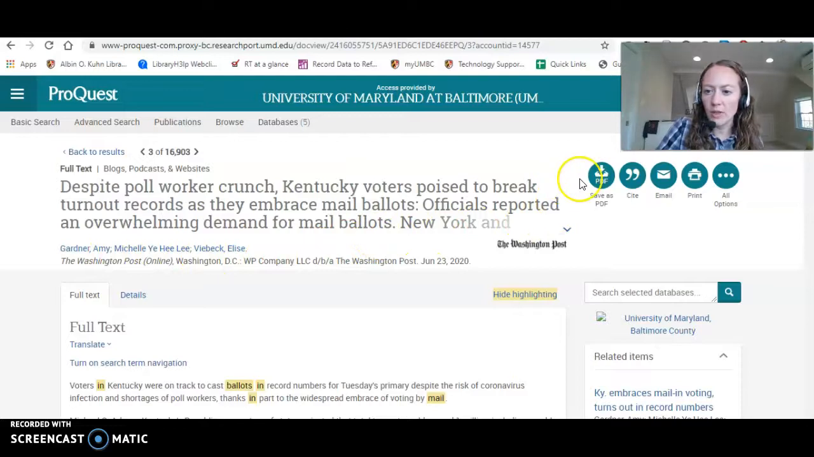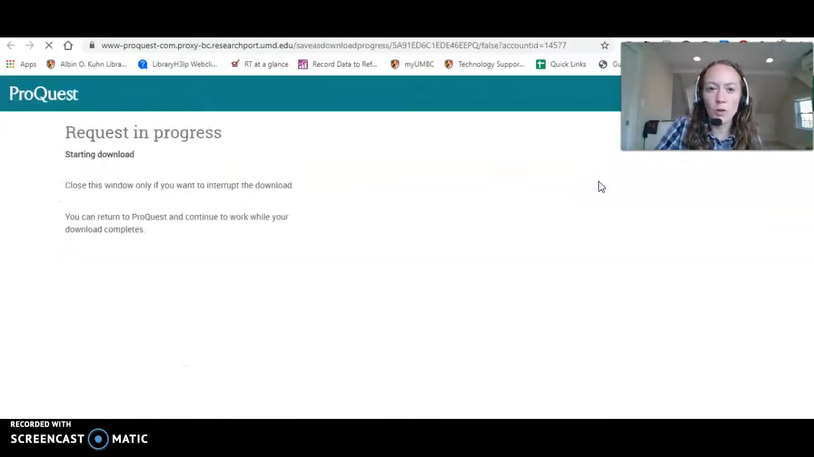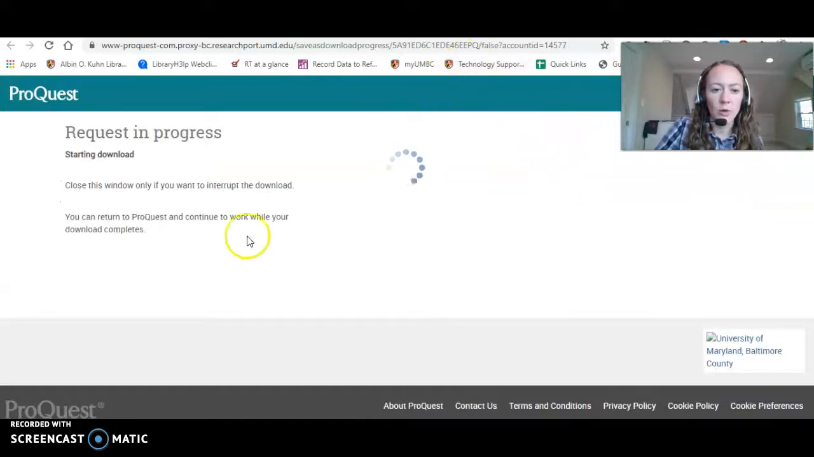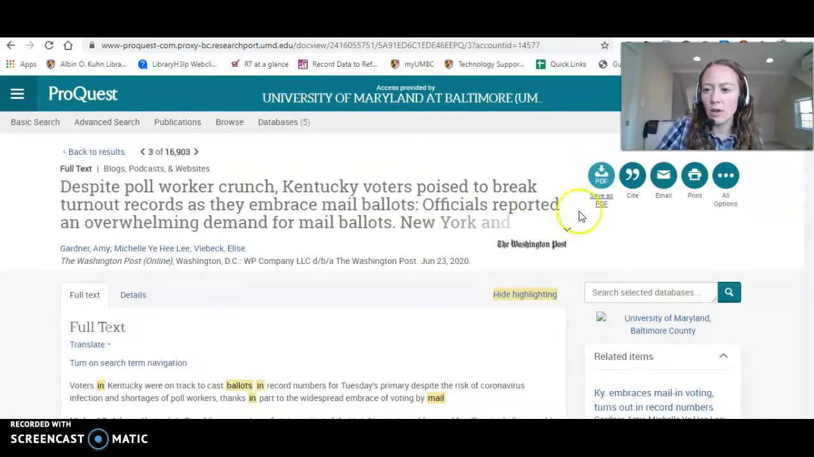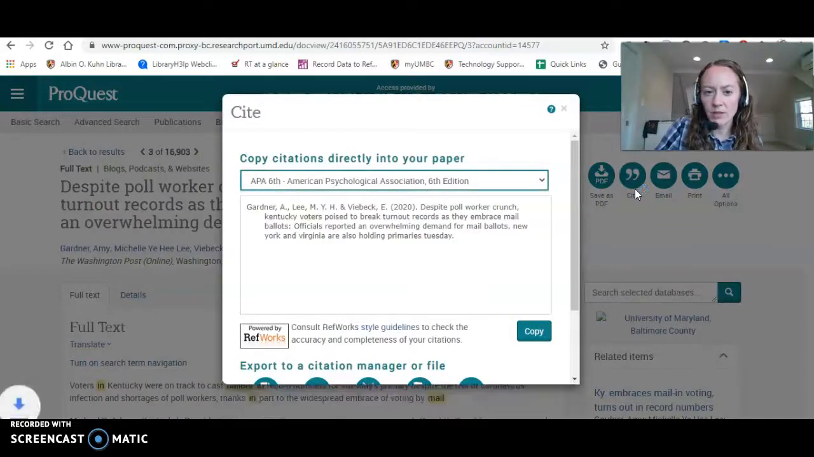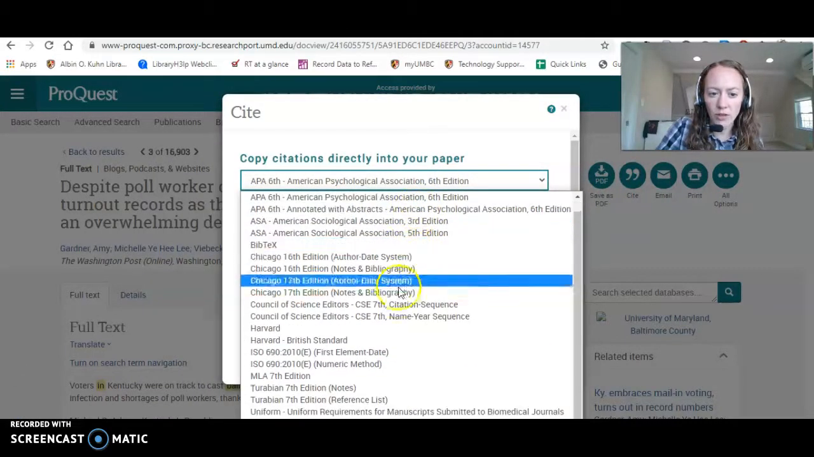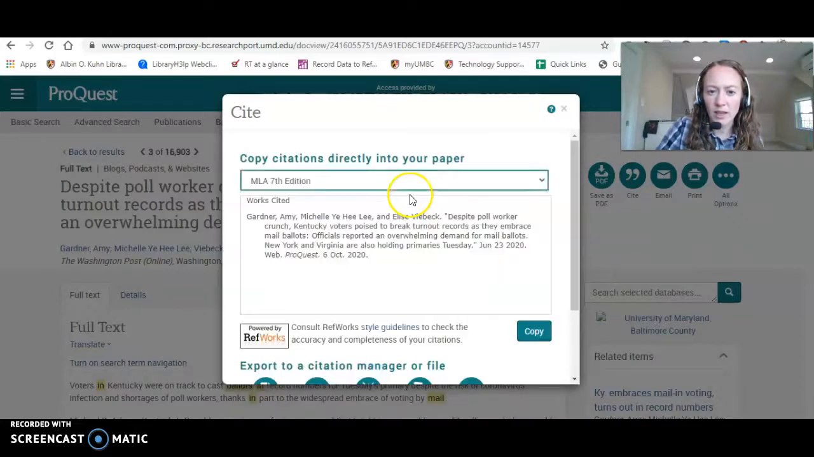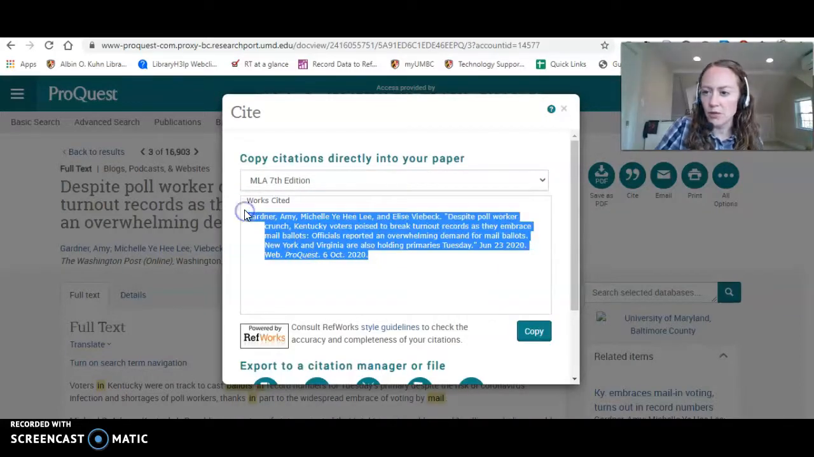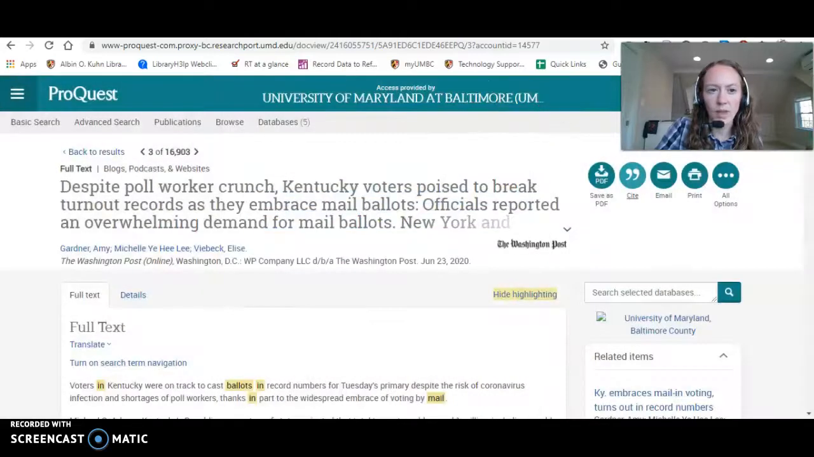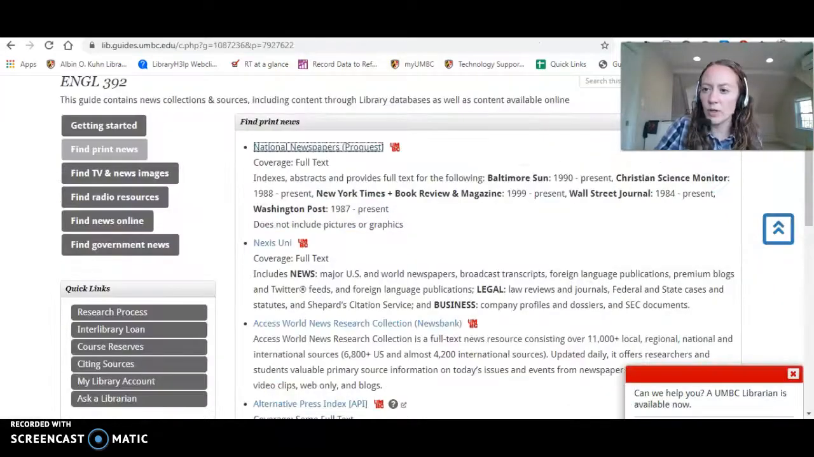At the top, you can save as PDF, which I recommend. You can save it to your home computer. It will just download there. You can also cite it, which I recommend. So you can look and do APA, you can do another style, you could do MLA, and then just copy and paste your citation. So that's a nice shortcut. Okay, let's go on to another database.